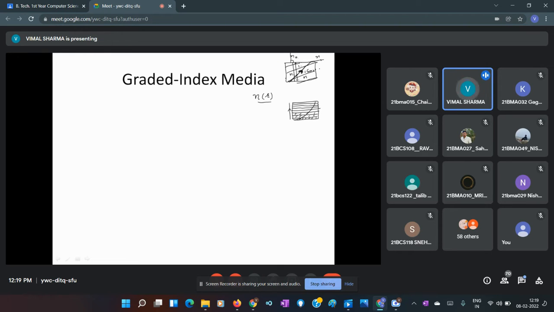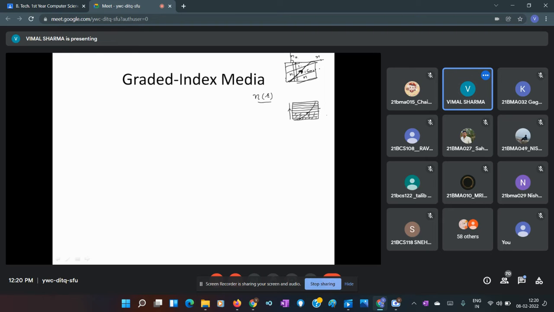Because every time it crosses a layer from denser to rarer, there is bending of light, so continuously it is bending. These are very close layers, so there is continuous bending of light as it moves from the most dense part of this medium to the part with relatively smaller refractive index.